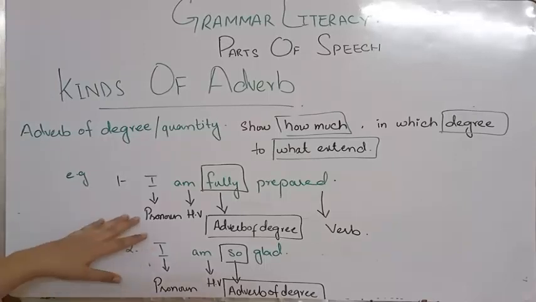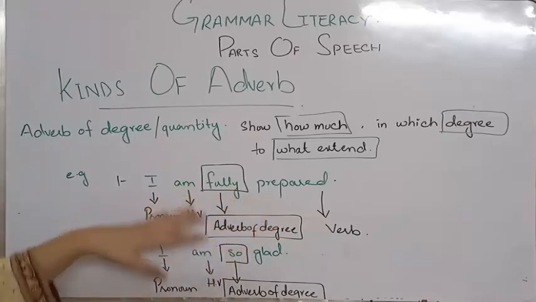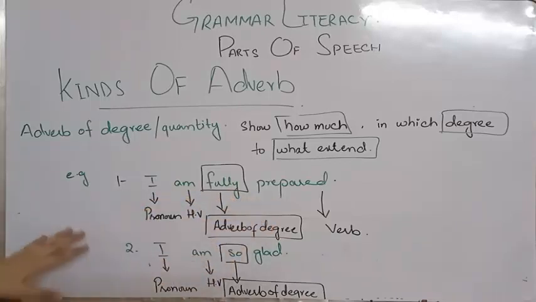But if ever you say I am fully prepared, it means that you have done everything. There is no doubt in the completion of that thing. For example, somebody is asking how is your preparation for the paper? So the next person is giving the answer that I am fully prepared. Like he's not having a doubt about something. He is fully prepared.